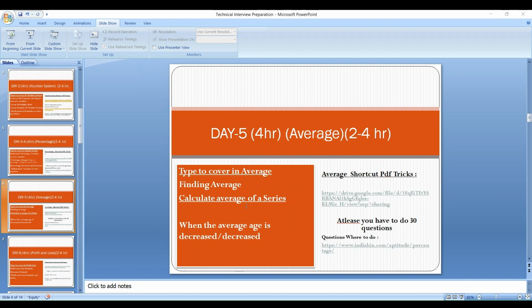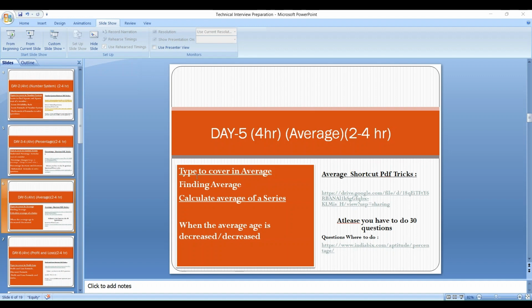The sheet contains the profit formula and loss formula, then the discount formula, and it contains all the tricks related to the profit and loss formulas. Like profit equal to SP minus CP, loss equal to CP minus SP, profit percentage equal to profit by CP into 100, loss percent equal to loss by CP into 100, discount equal to mark price minus selling price, discount percentage equal to discount by MP into 100, SP equal to 100 plus gain percent by 100 into CP. These are the shortcuts actually used in profit and loss questions.